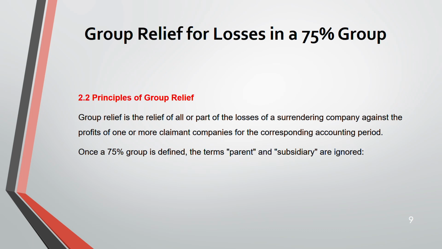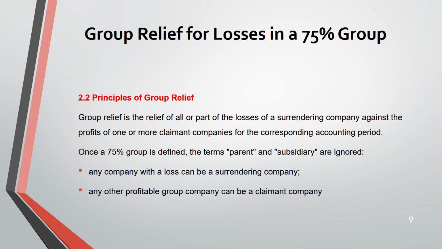So, once a 75% group is defined, parent and subsidiary are ignored. Remember, parent and subsidiary are no longer in the picture. It is a 75% group. All are treated the same in the group. So, any company with a loss can be a surrendering company. They want to surrender their loss.